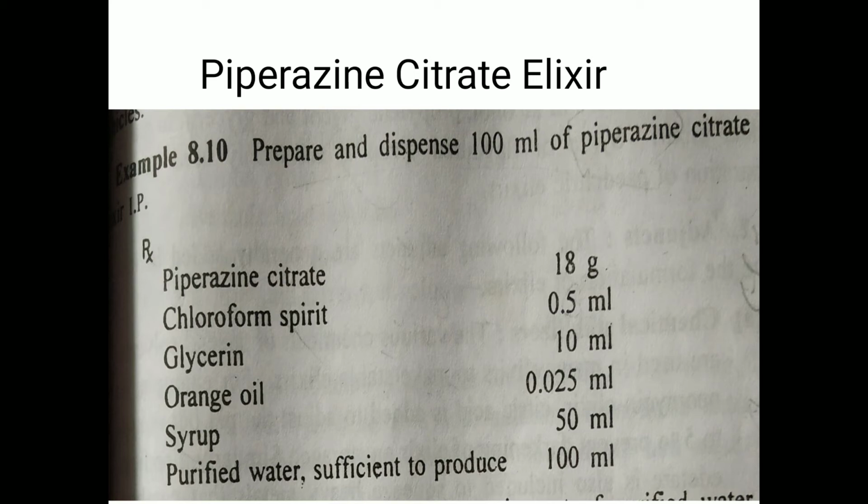The procedure involved in preparation of piperazine citrate elixir is as follows. In this elixir, piperazine citrate produces the desired pharmacological action. Procedure: dissolve the piperazine citrate in some part of purified water, add the orange oil, glycerin, syrup, and chloroform spirit and mix together. Make up the volume with purified water up to 100 ml.